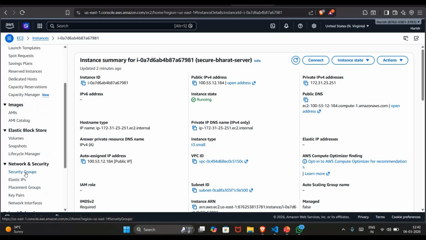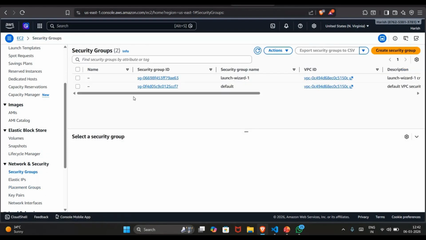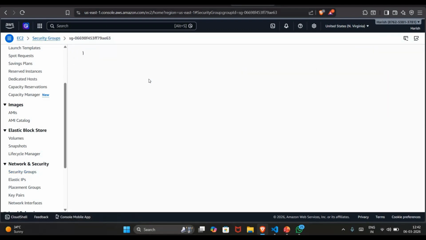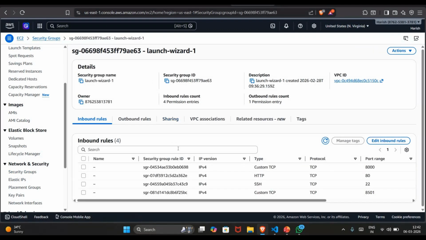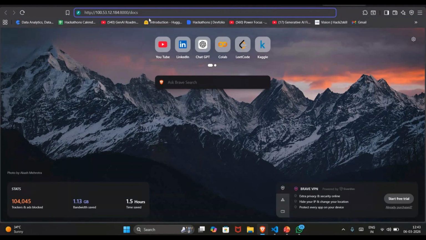Now, if you move on to the security groups, we have configured the necessary security groups to allow traffic on specific ports. The FastAPI backend is running on port number 8000. Now let me show. This is where our application backend is running on port 8000.